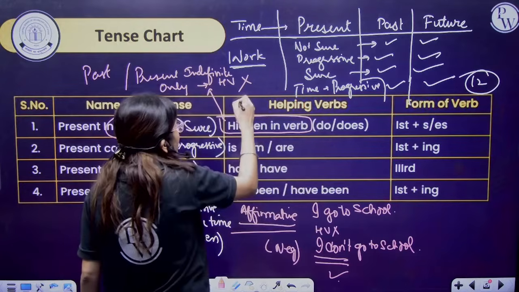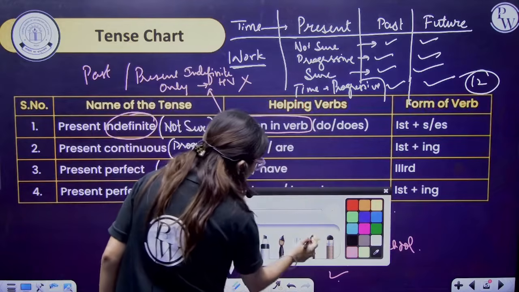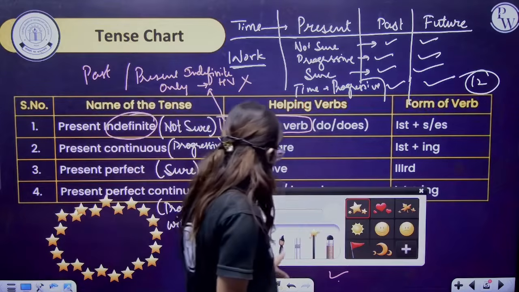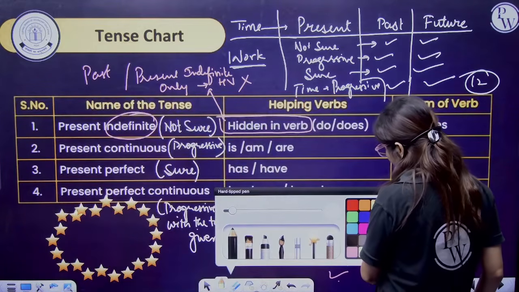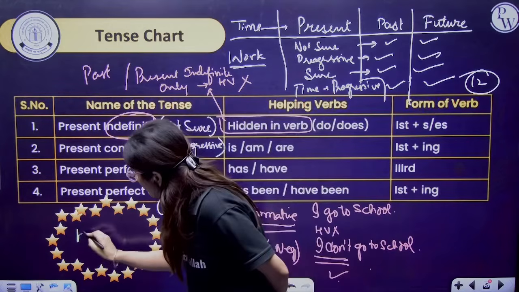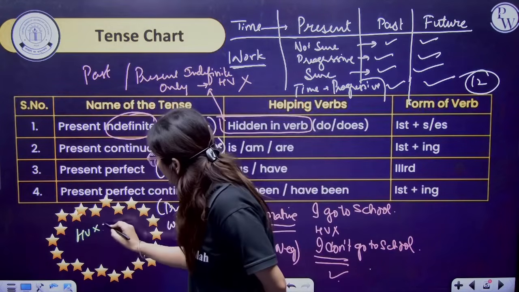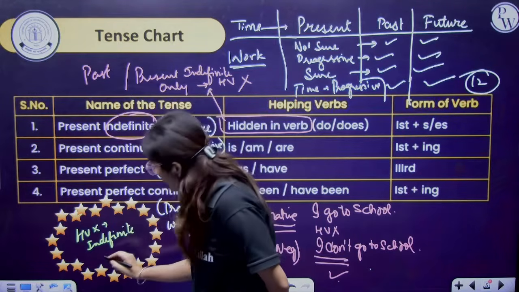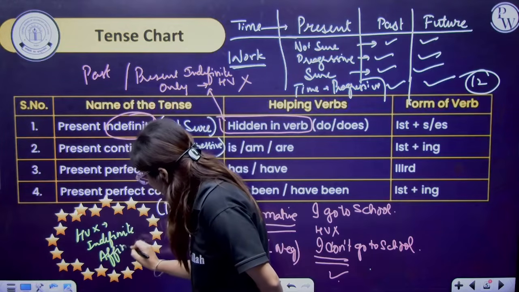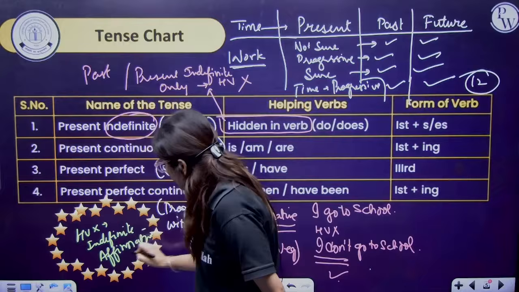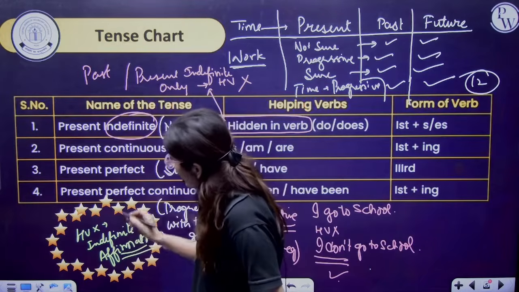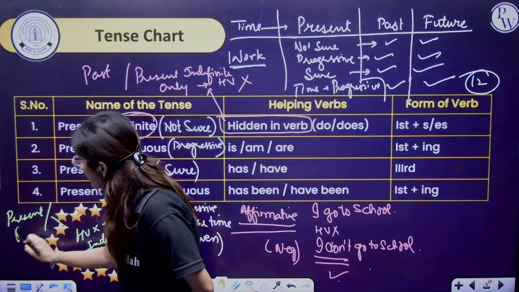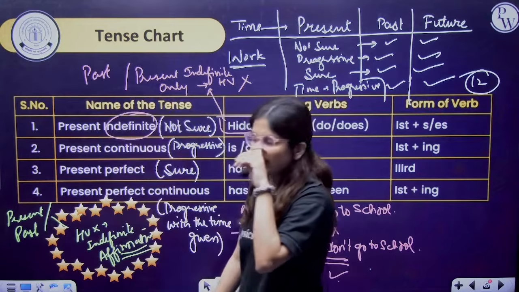And the main thing is, I am giving you a star for the same. I am writing the star in the star section that the helping verb will not be used. Where? In indefinite affirmative sentences. It means an indefinite sentence, but it should be affirmative, and it applies in present and past.